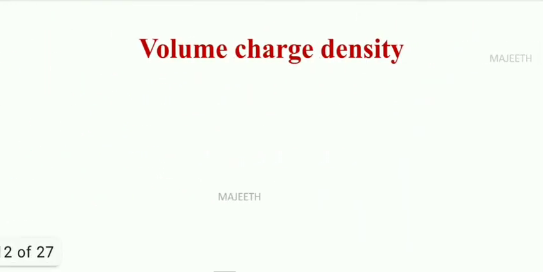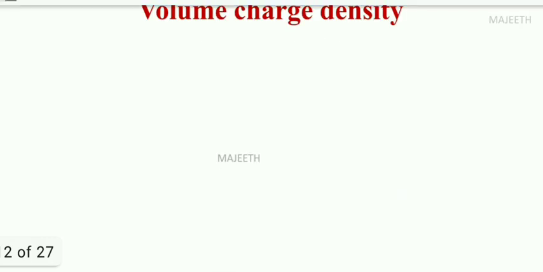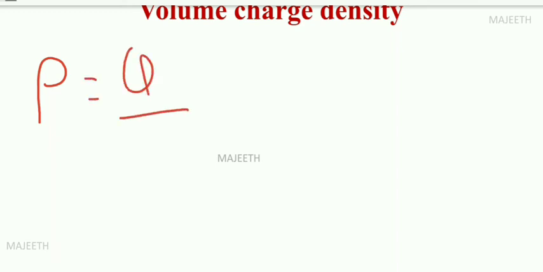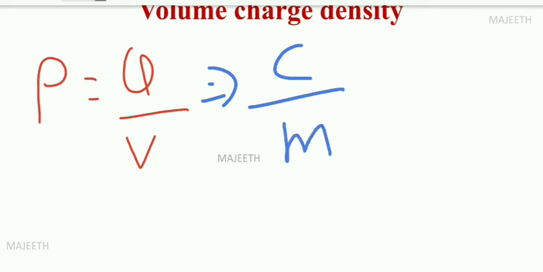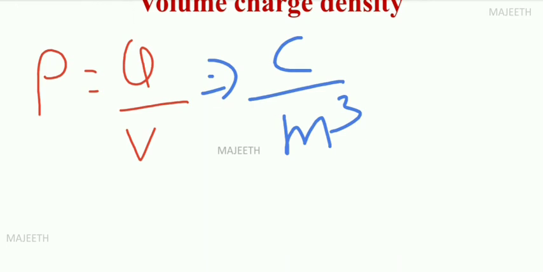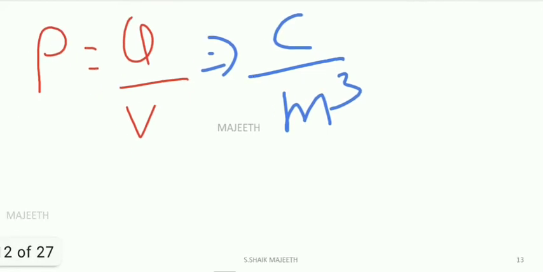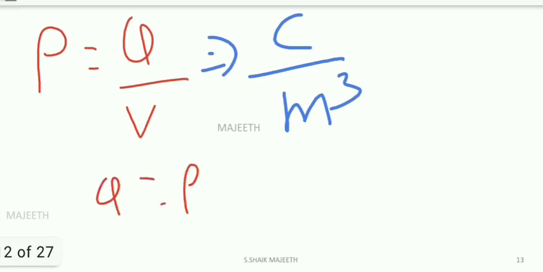Similarly for volume, what do you do? There I assign rho for volume charge density. So it is again charge per volume. Yes or no? Volume charge density. So what is the unit of charge? Coulomb. The volume unit is meter cube. So rho is allocated for volume charge density and it has a unit of coulomb per meter cube. Clear? Simple logic. So similarly, we know Q is equal to rho V.